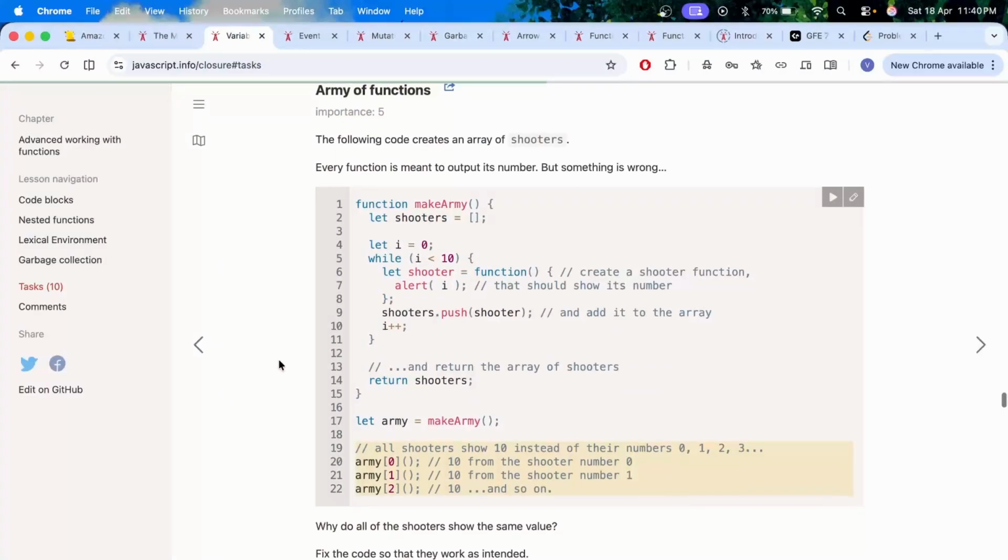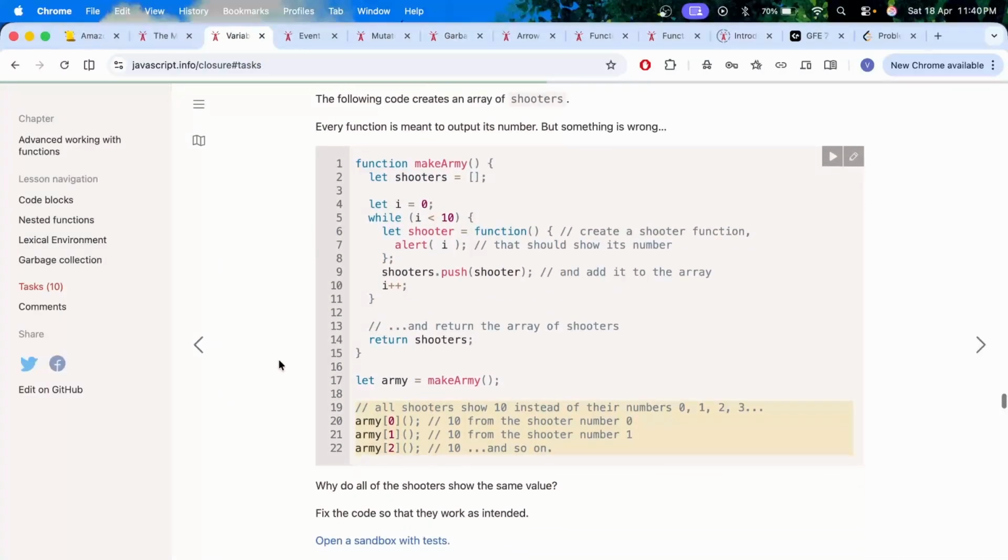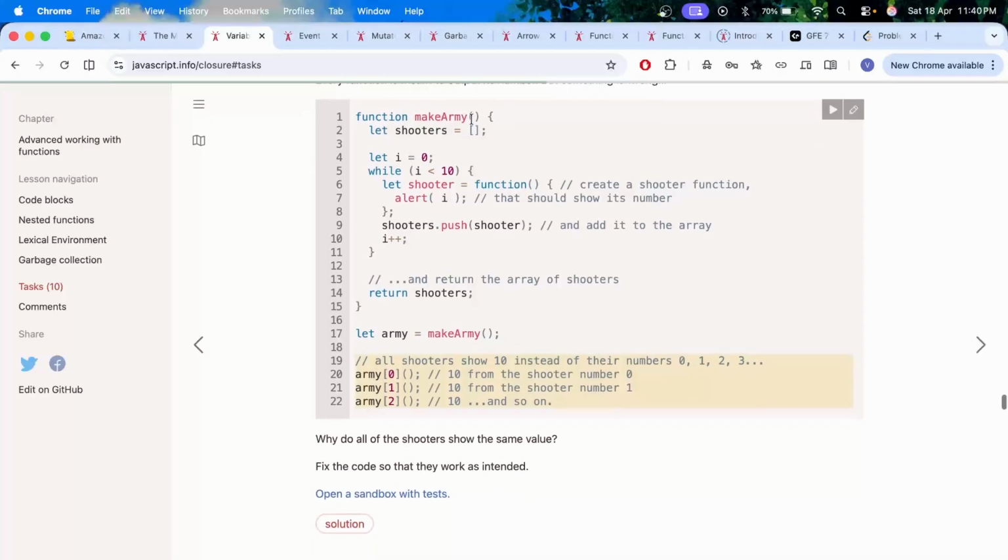Army of functions. The following code creates an array of shooters. Every function is meant to output its number. Something is wrong. Make army shooters, i equals 0, i goes up to 10. Shooter is a function, alert i. Shooters dot push shooter. Return shooters.